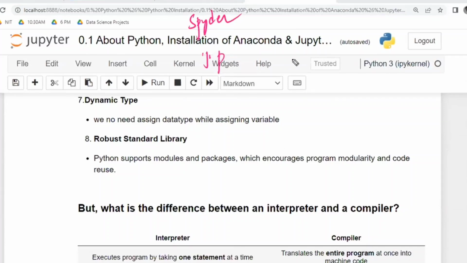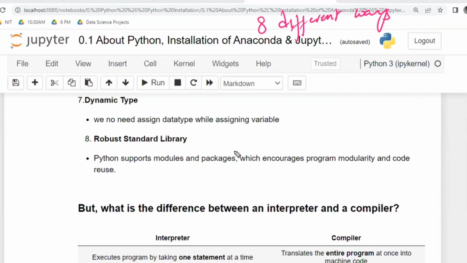There is one more IDE called PyCharm. I will show you both the things. I will show you everything, whatever the options are. I will show you the different ways of executing the Python code. In total, I am going to show you 8 different ways in the class to execute the Python code.